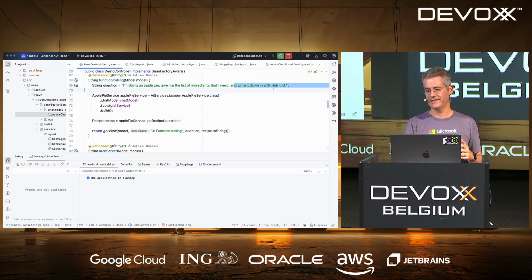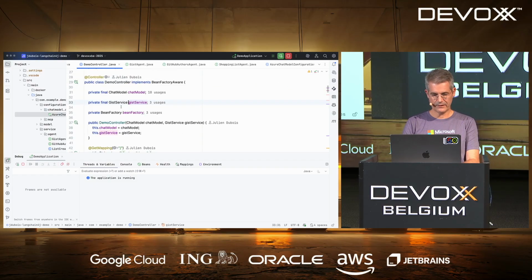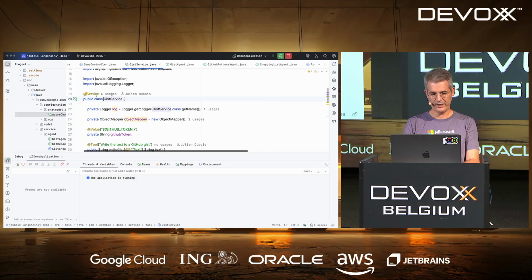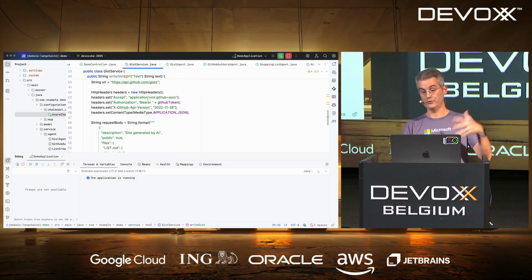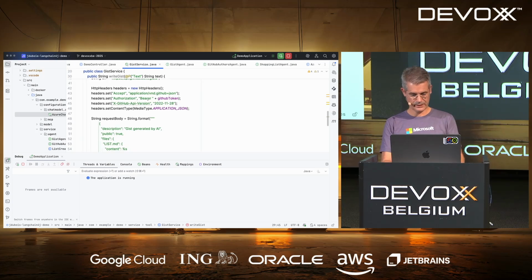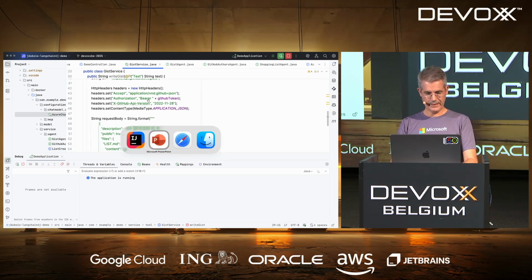Now we want to write everything in the GitHub gist. And if I go to the gist service again, that's a Spring Bean. That's why it's annotated @Service. But that Spring Bean has got an @Tool annotation. So here's what it does, and that @P parameter. And then there's the code. So I can code, of course, whatever I want here. It's Java code.